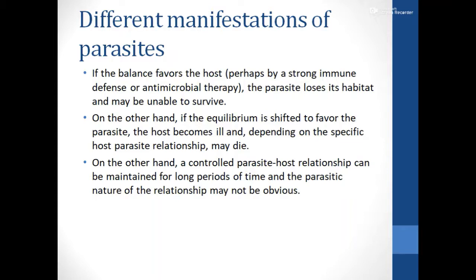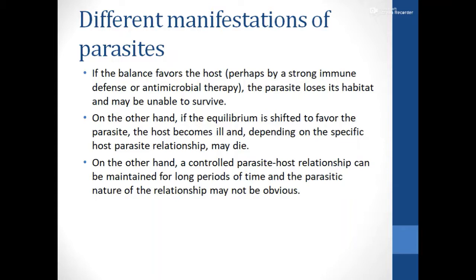Now let's talk about the different manifestations of parasites. When a parasite lives on a host, sometimes a balance is acquired. That is, if the parasite rapidly multiplies and tries to kill the particular host, the parasite itself will lose the benefit of parasitism because the host will die at a very rapid rate. If the host dies, the parasite also dies.